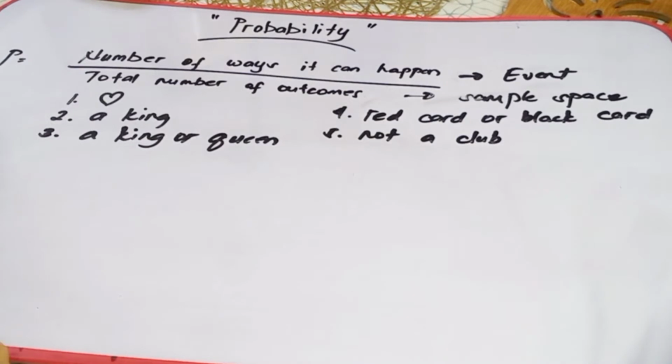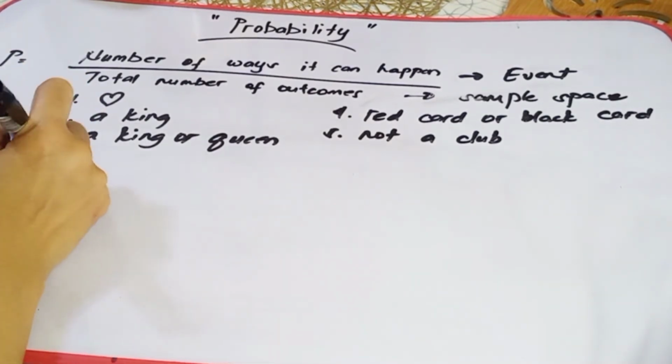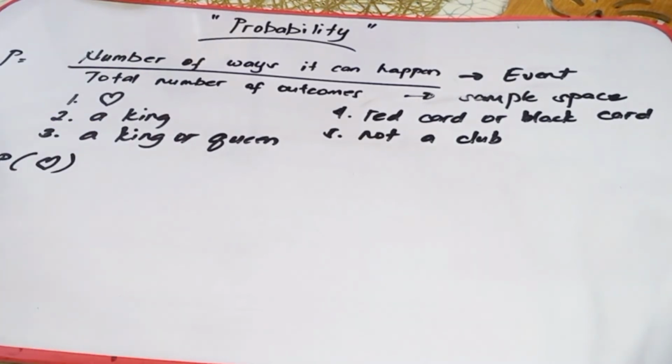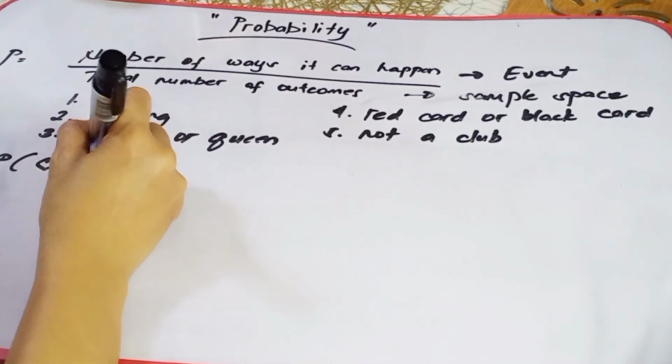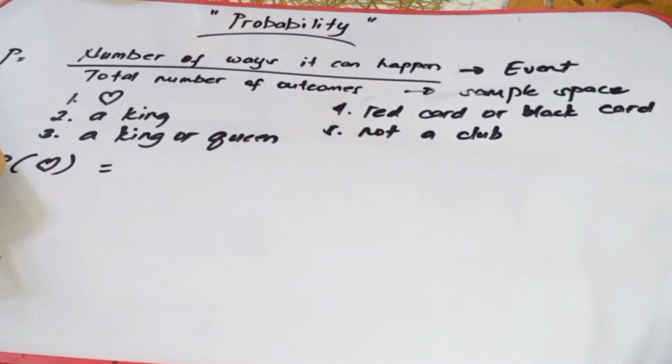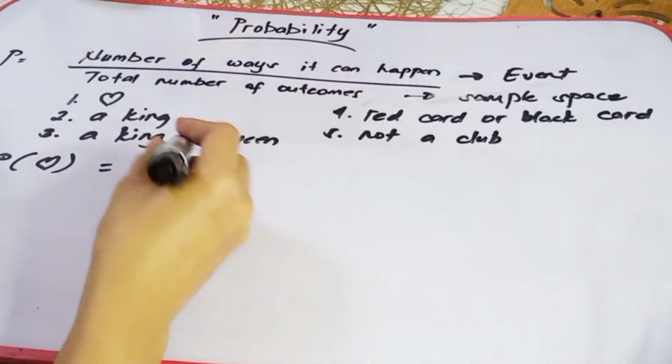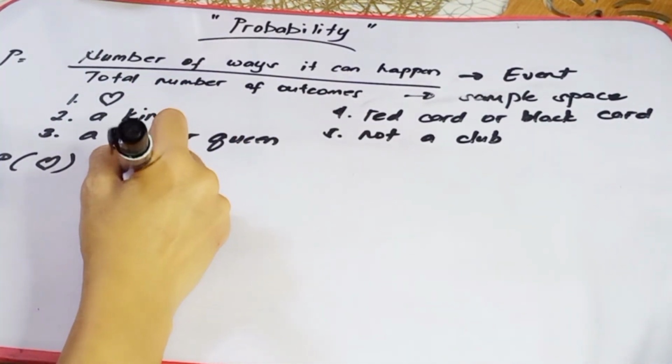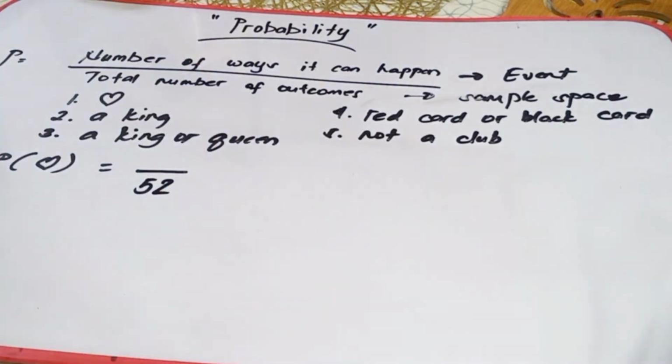Okay, so let's have another example. So, kapag pinag-uusapan ng probability, isa na naman sa mga common example na ginagamit dito is the playing card. So, let's try to answer itong ating mga questions here. So, what is the probability of getting a heart? A heart daw kapag meron tayong playing card. So, ilan ba yung heart sa playing card? By the way, yung playing card is composed of 52 total of cards. So, therefore, our sample space is 52. So, what is now the probability of getting a heart?